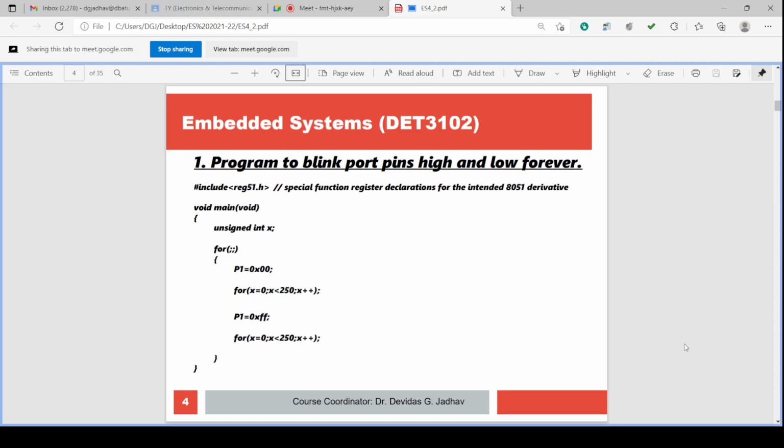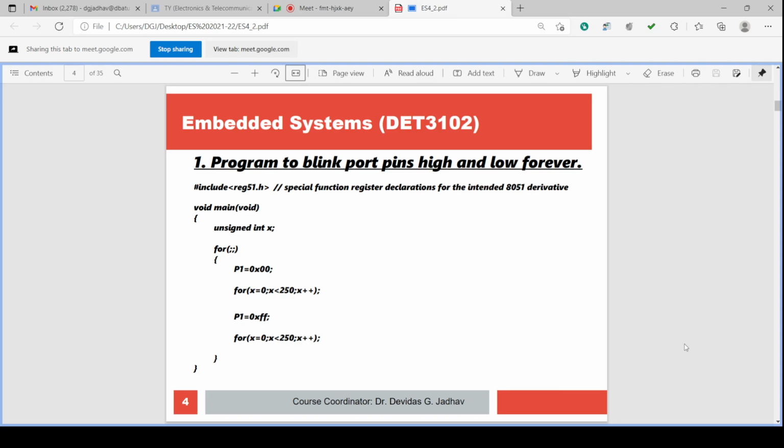So 8051 is having 4 ports: port 0, port 1, port 2, port 3. Each port is having 8 lines. So there are 32 lines in the 4 ports, 32 input-output lines for the 8051 microcontroller IC. So we have to use one of the ports and we have to blink that port's pins.